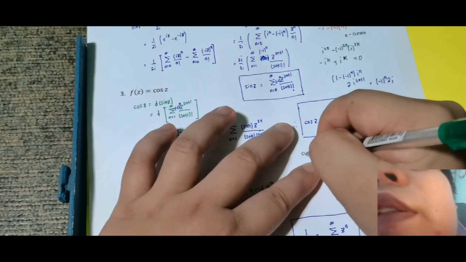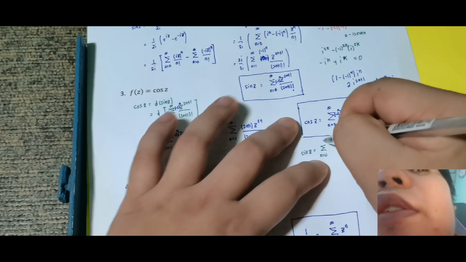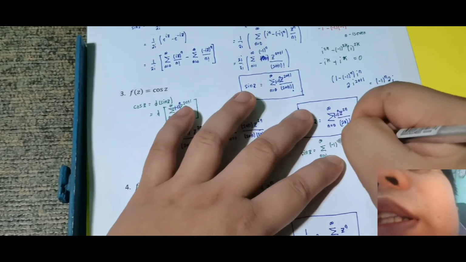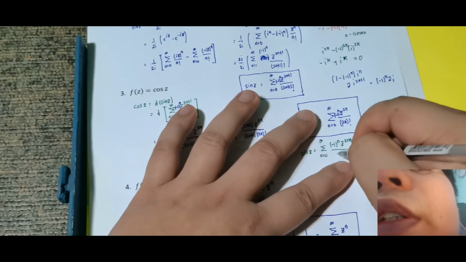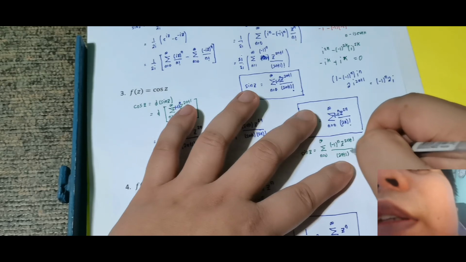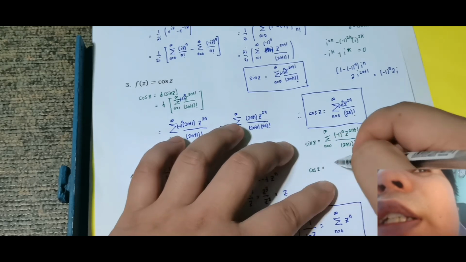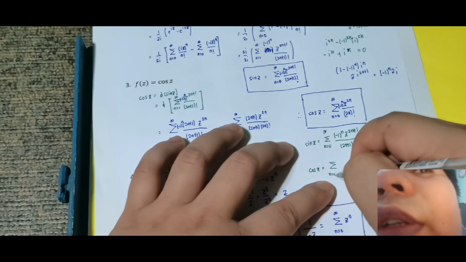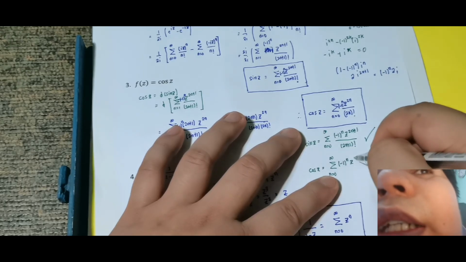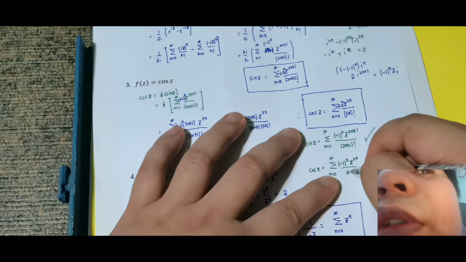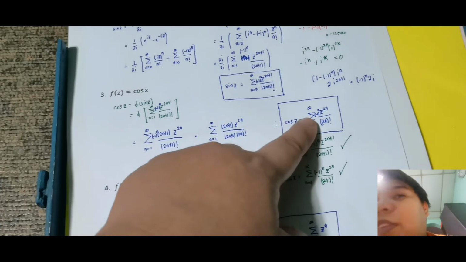Our sign, sorry, good thing I noticed. That is the summation for n equal to 0 up to infinity of negative 1 raised to n times z raised to 2n plus 1 all over 2n plus 1 factorial. This is the correct one. Our cosine, that is equal to the summation for n equal to 0 up to infinity of negative 1 raised to n times z raised to 2n over 2n factorial. Okay, so this is what we consider.